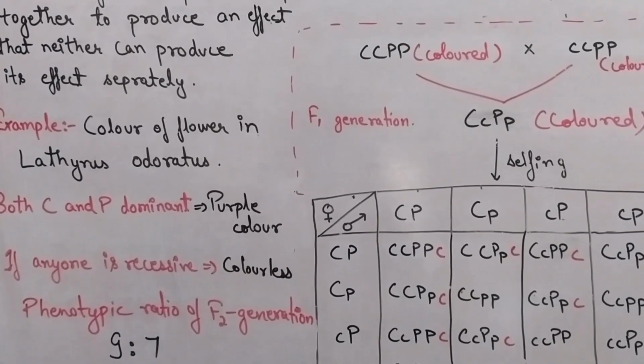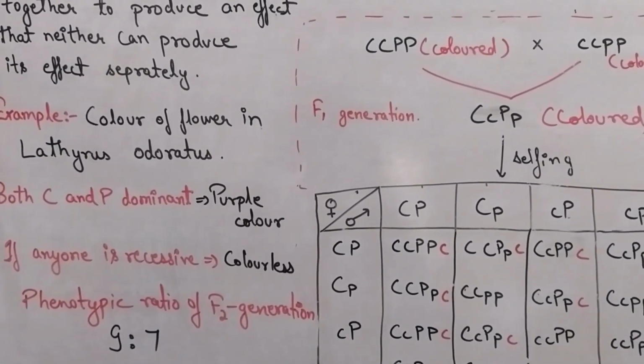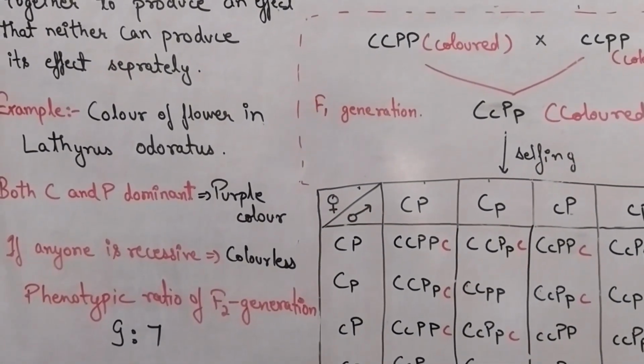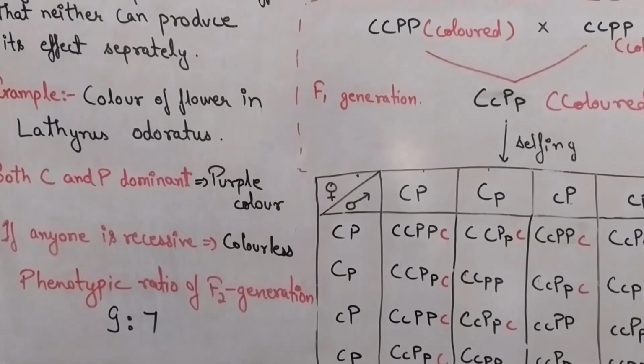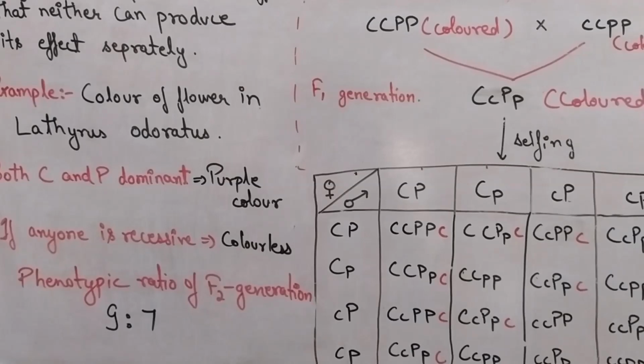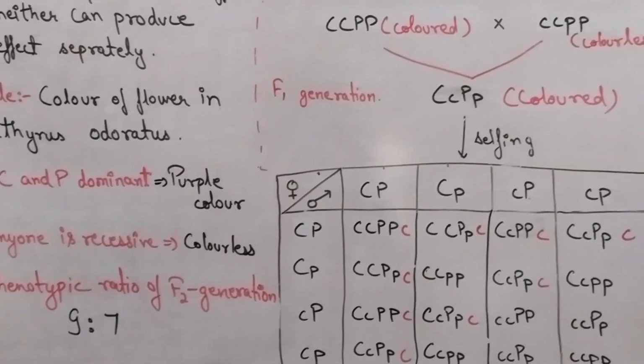Here we take the example of color of flower in Lathyrus odoratus. Both C and P dominant, then the flower color is purple. If any one is recessive, the flower is colorless.